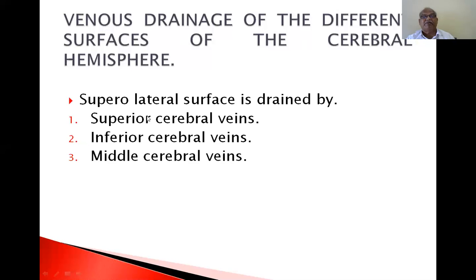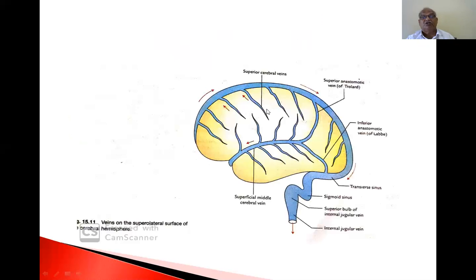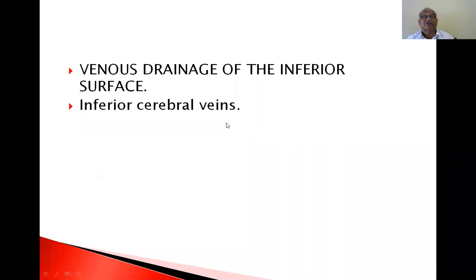Venous drainage in the different surfaces of the cerebral hemisphere. The supralateral surface is drained by superior cerebral veins, inferior cerebral veins, and middle cerebral veins. These form the superior sagittal sinus, which drains into the transverse sinus, then the sigmoid sinus and superior bulb of the jugular vein, then goes into the internal jugular vein. This is the venous drainage of the supralateral surface of the brain.